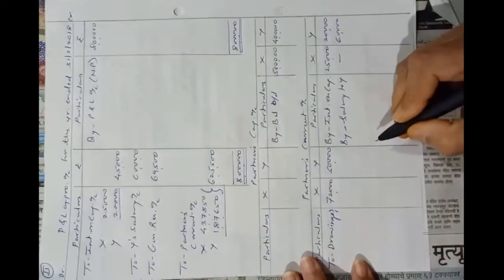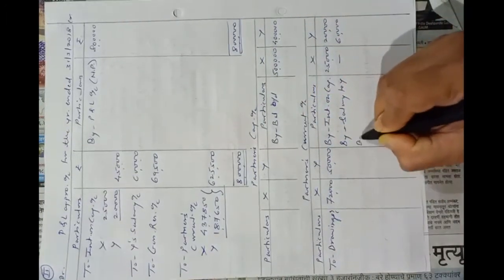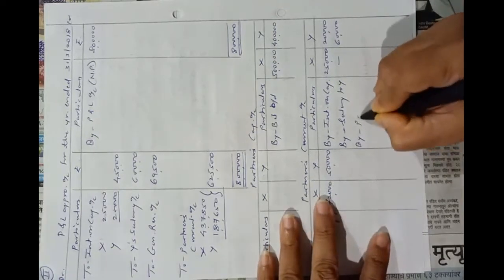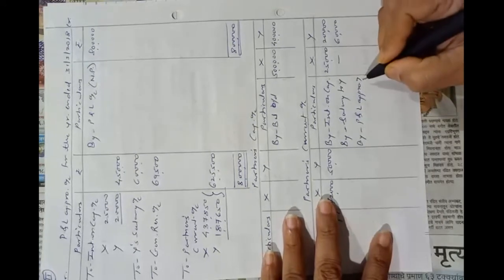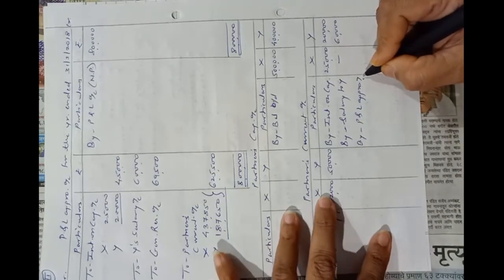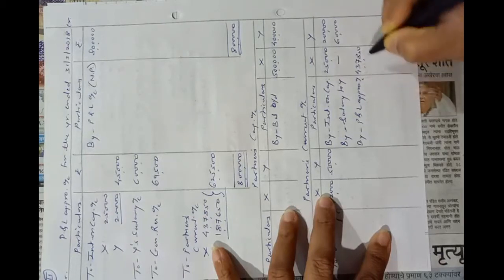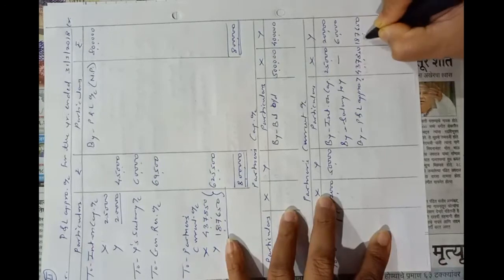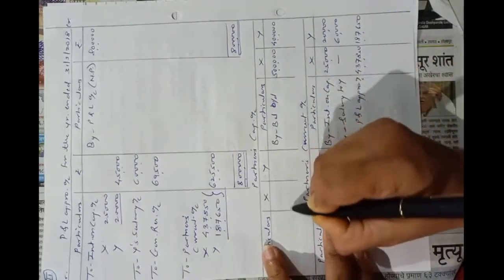Second posting, credit side of partners' current account. So by profit and loss appropriation account, 4,37,850 and 1,87,650. Okay, now we will tally capital accounts.